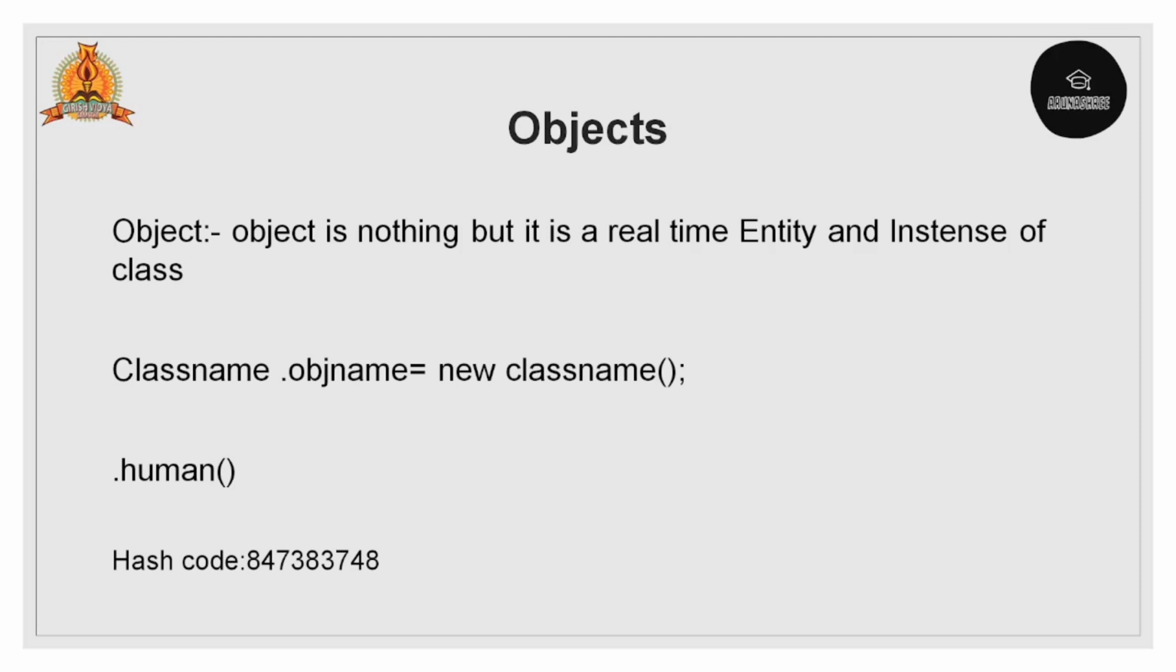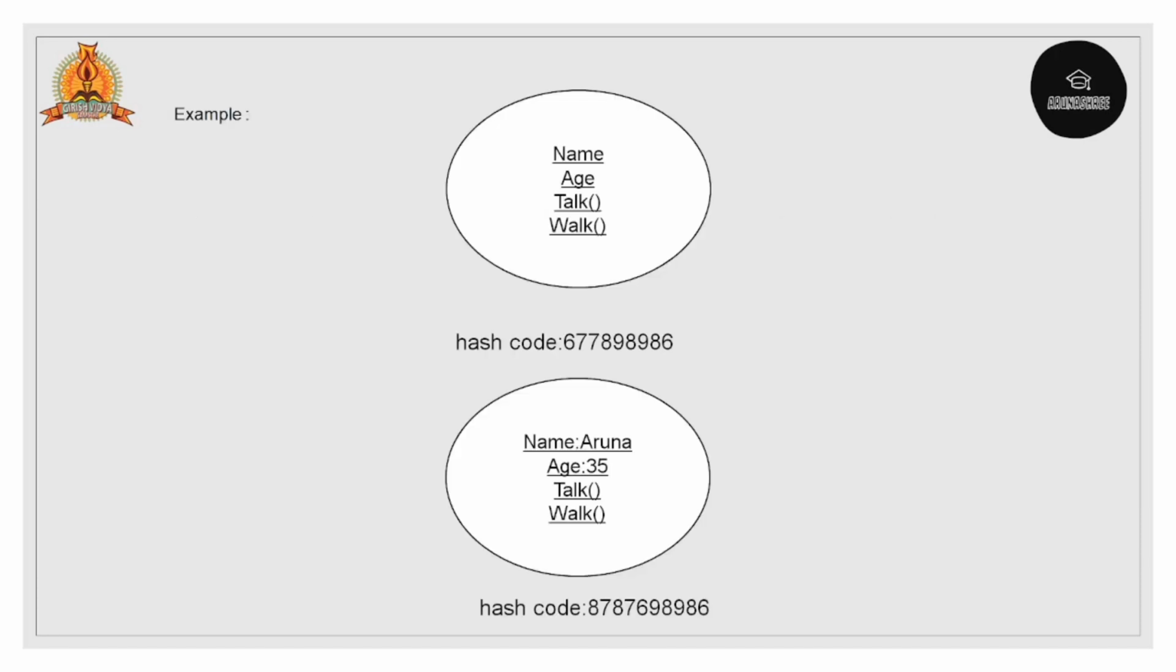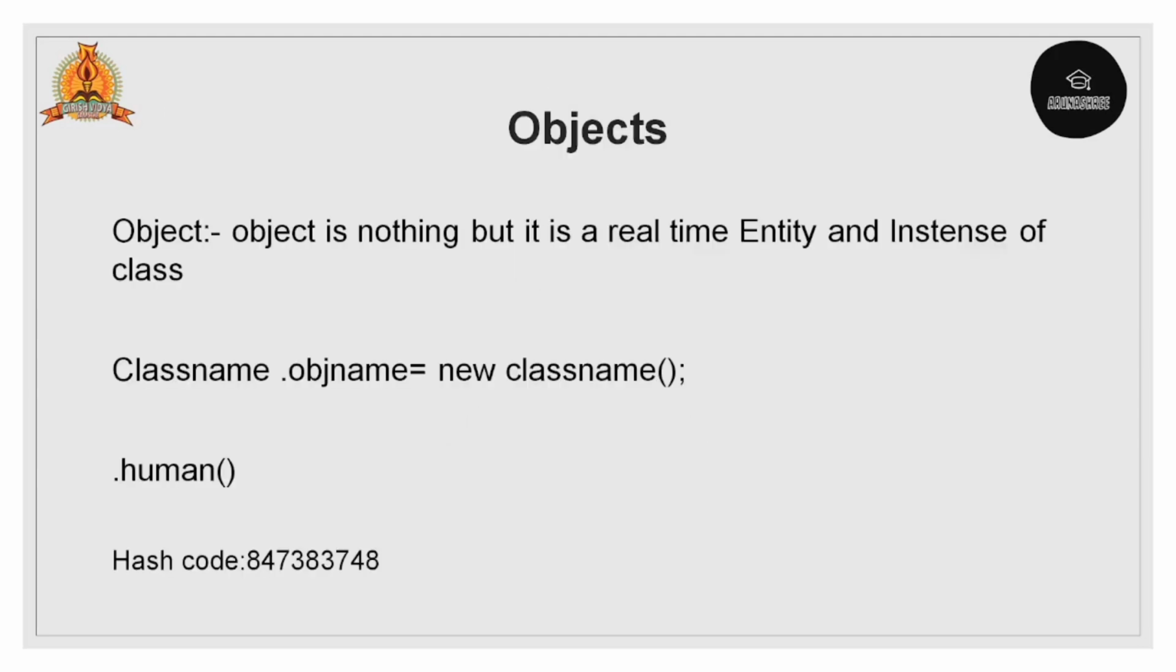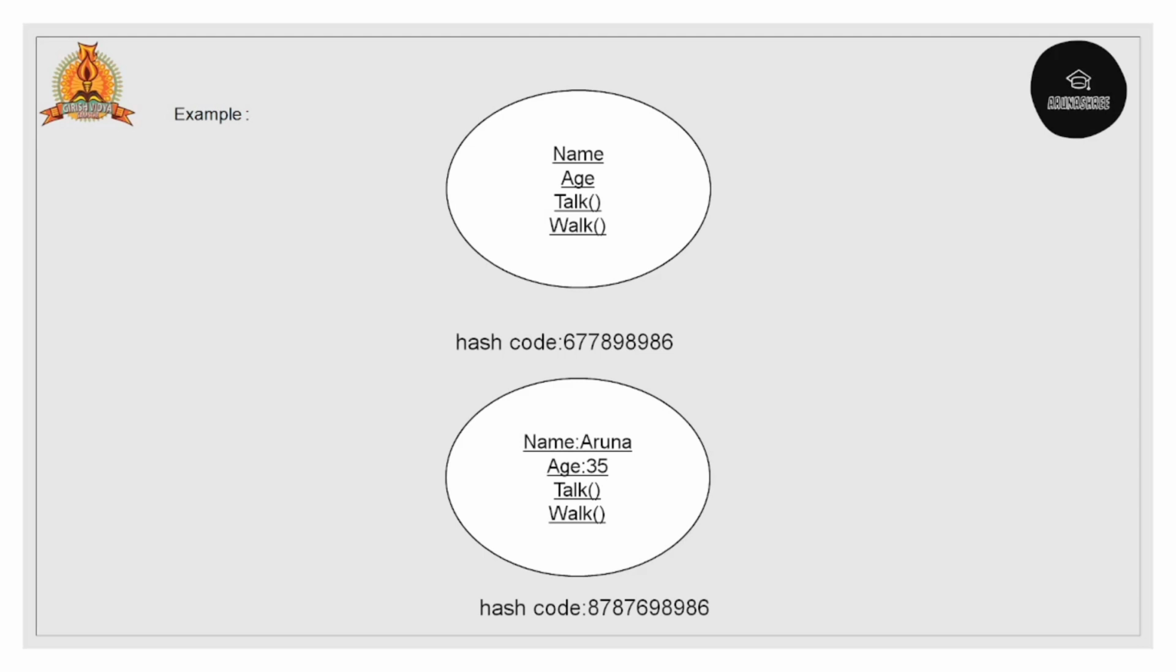The object is created, and for that object, memory allocation is also done with a memory address, and it is assigned in the form of a hash code. That hash code gives the address for the memory allocation. All the objects come into a single class, like name, age, talk, walk. The output of those objects comes into the class with the hash code also. Now variables are called instance variables and methods are called instance methods.